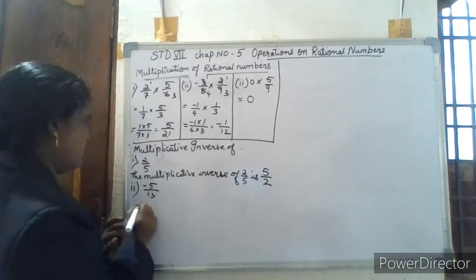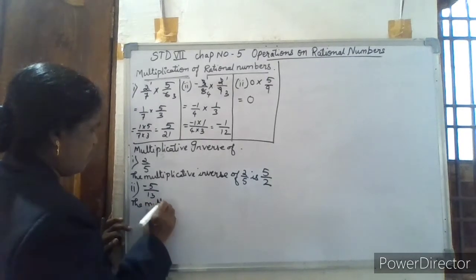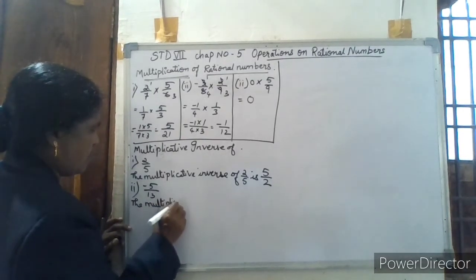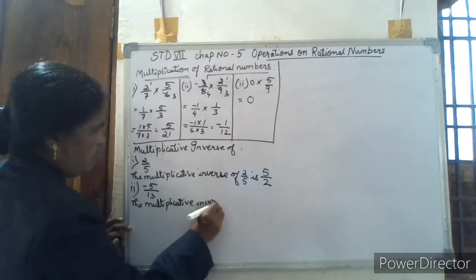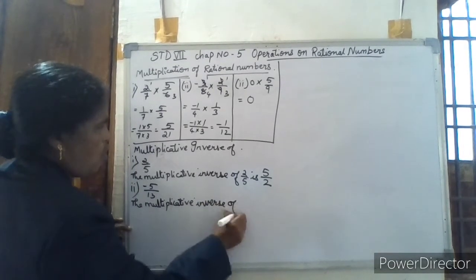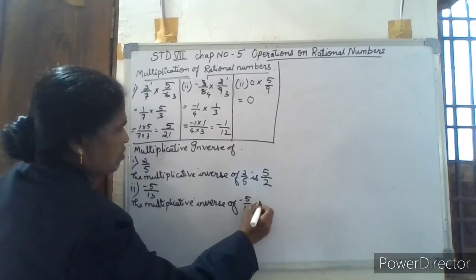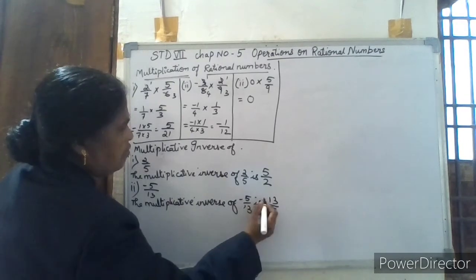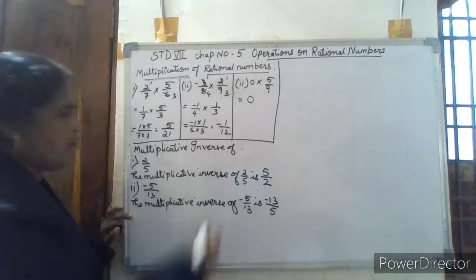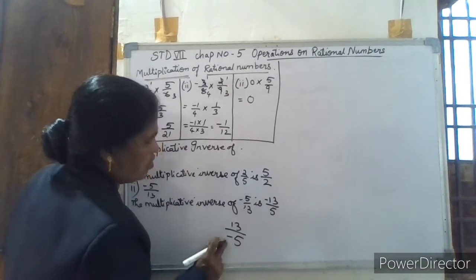Then the multiplicative inverse of minus 5 by 13 is 13 by 5, and the negative sign must be kept. We cannot write 13 by minus 5 because the denominator must not be negative.